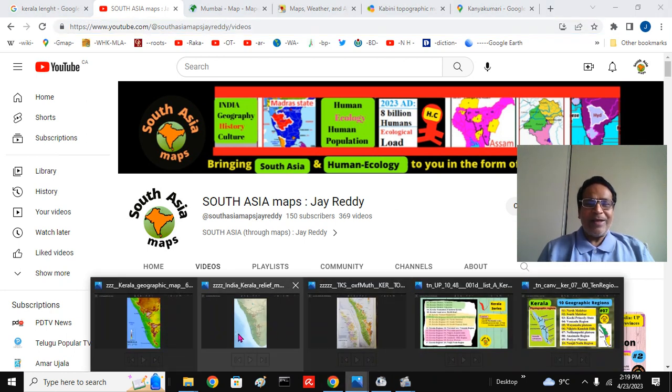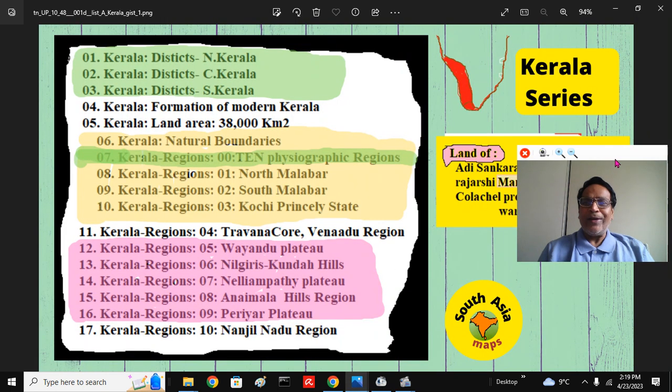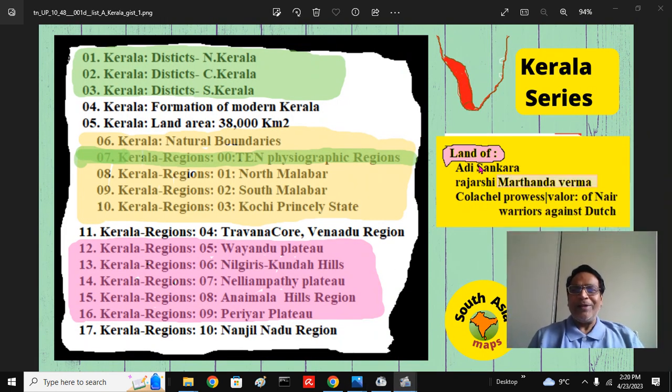And this is our fascinating Kerala series of presentations, Mitra, that is the land of Adi Sankara and the land of Rajarshi Marthanda Varma, the ruler of the Kulasekara dynasty of Venaadu kingdom, who passed away in 1758. When he was around 53, he was famous for the Kolachal battle near Kanyakumari district. That is the Kolachal prowess, valor, gallantry of Nair warriors pitted against Dutch imperialism or European imperialism.